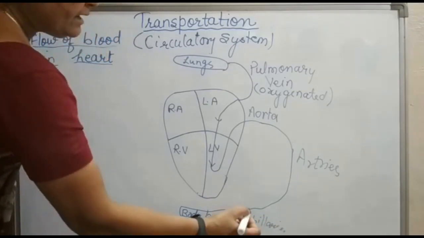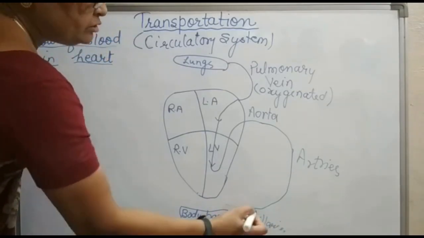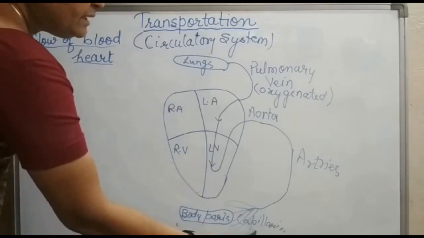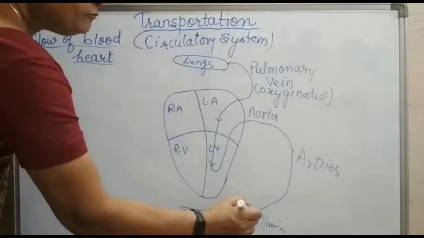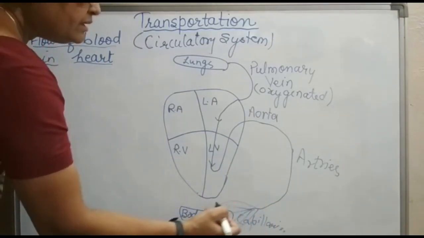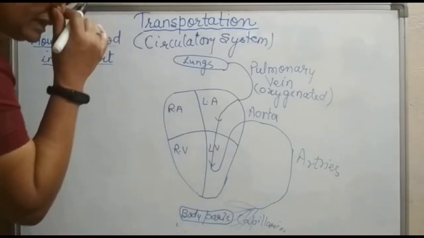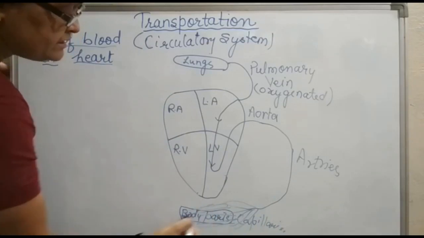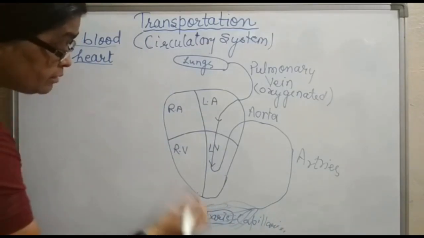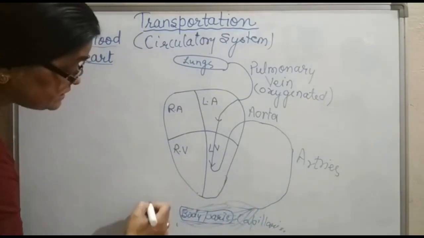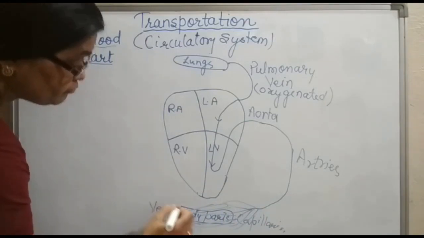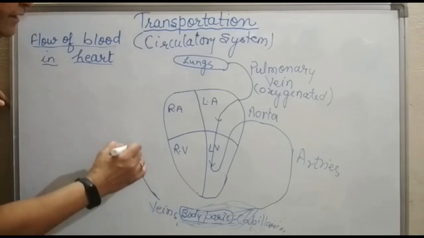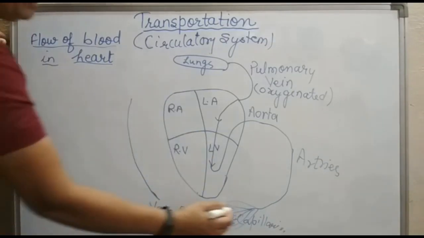These capillaries are connected with the various organs of the body. Here the oxygen from the blood is given to the cells and carbon dioxide is taken back. These capillaries then finally join and form veins.